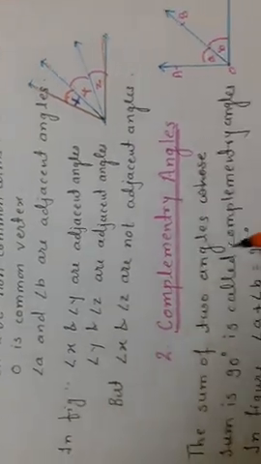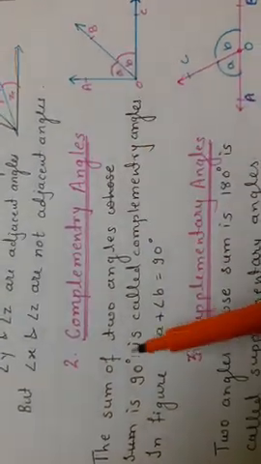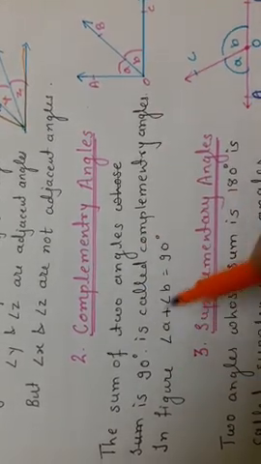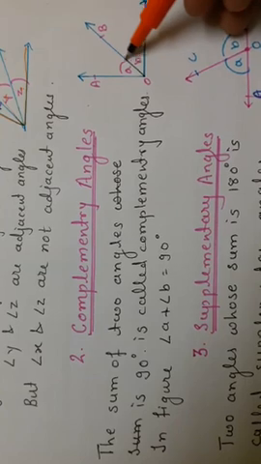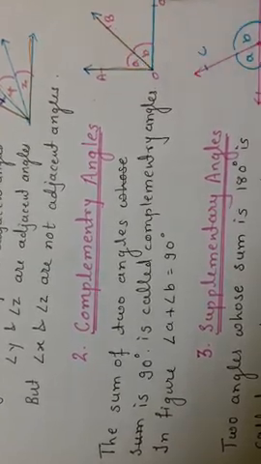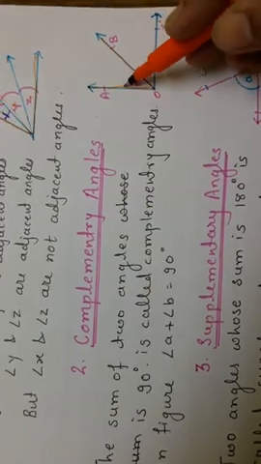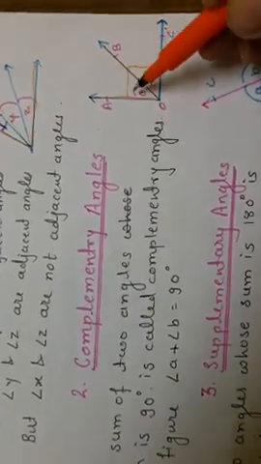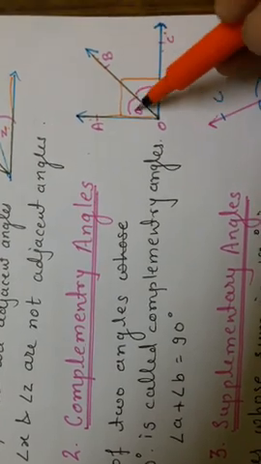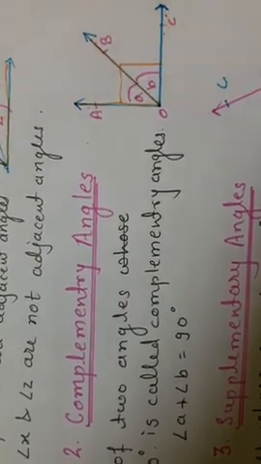Okay, next, complementary angles. Two angles whose sum is 90 degrees are called complementary angles. Here you are finding AOC is 90 degrees and AOB plus BOC, that is A plus B, is equal to 90 degrees.